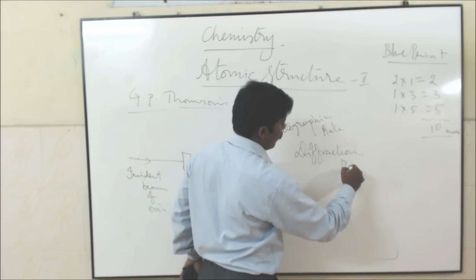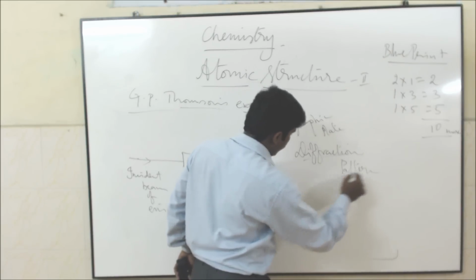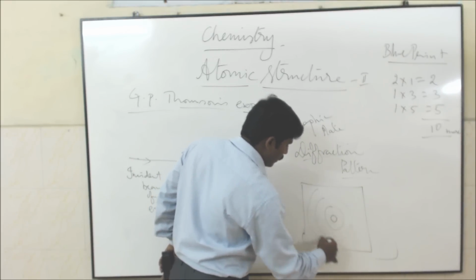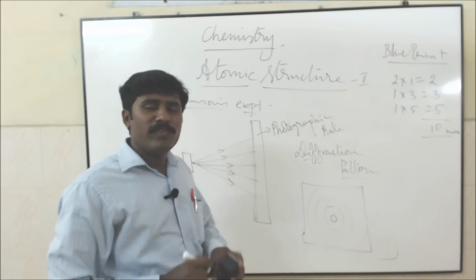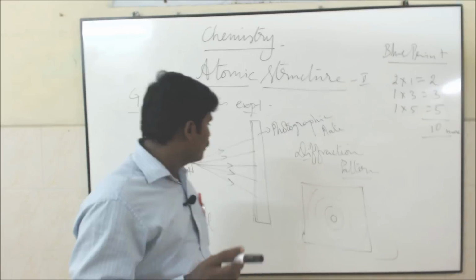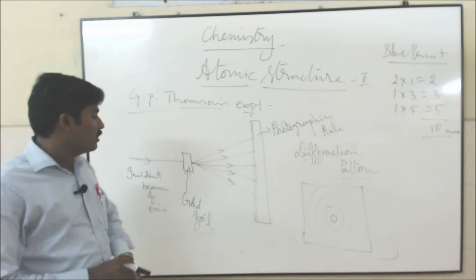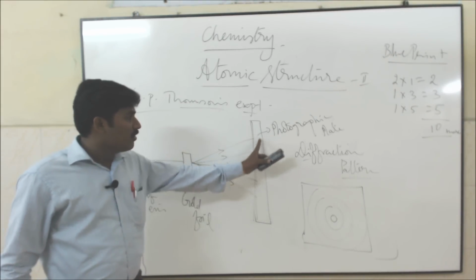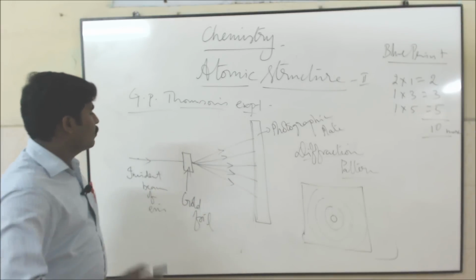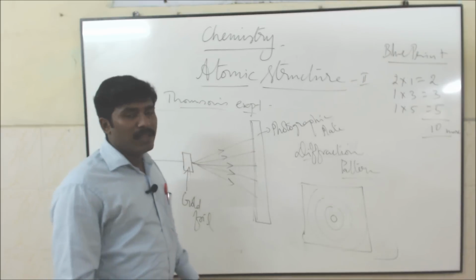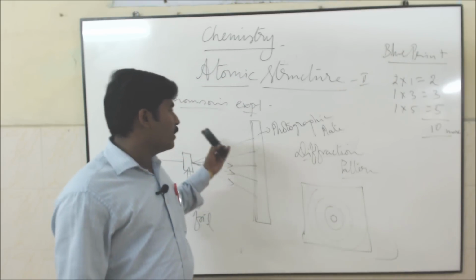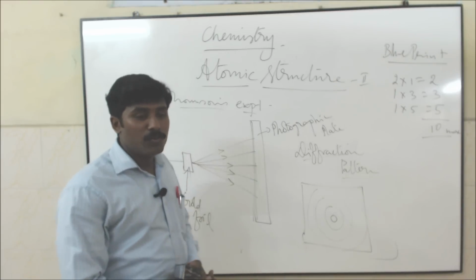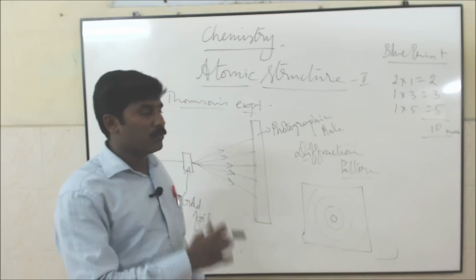The diffraction pattern is very much the same as in the Davisson and Germer experiment, because both experiments prove that electron acts as a wave. So there are only two differences from the Davisson-Germer experiment. One is that in the Davisson-Germer experiment they used a thin foil of nickel crystal, here gold. Another is that the photographic plate is kept perpendicular to the incident beam of electrons. So these two experiments prove electron acts as a wave. If they ask how to prove electron acts as a wave, you can prove it with these two experiments.